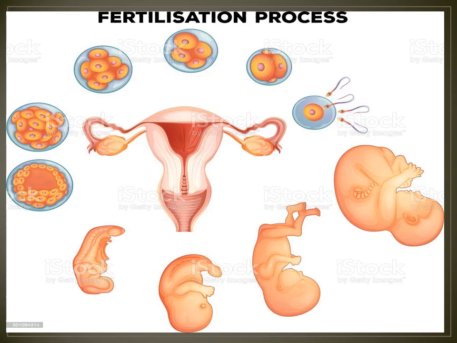With the increased supply of blood, the inner lining of the uterus becomes thick to prepare it to receive the fertilized ovum.